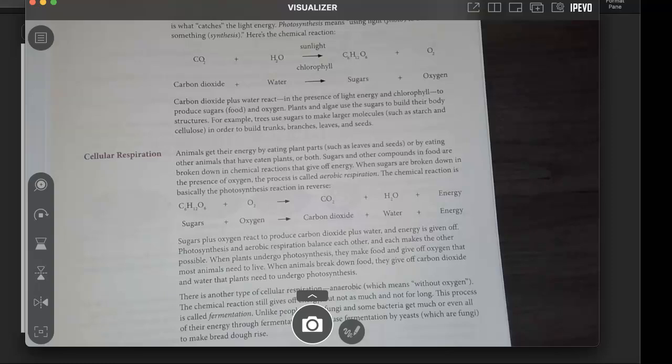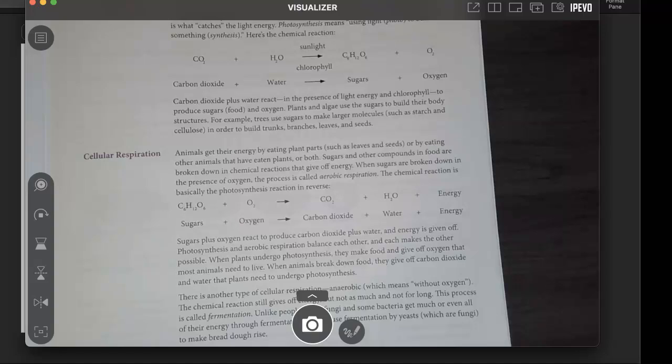Cellular respiration. Animals get their energy by eating plant parts, such as seeds and leaves, by eating other animals that have eaten plants, or both. Sugars and other compounds in food are broken down in chemical reactions that give off energy. When sugars are broken down in the presence of oxygen, the process is called aerobic respiration. This chemical reaction is basically the photosynthesis reaction in reverse. So the sugars plus oxygen react to produce carbon dioxide plus water, and energy is given off.